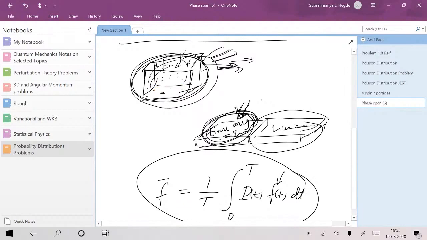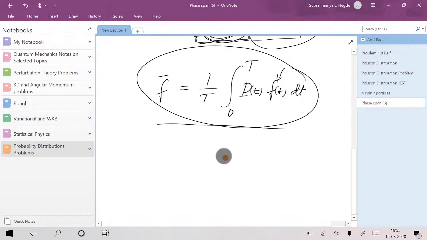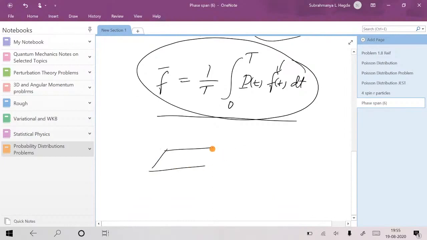So quickly, what is time average? That's what you are asking, am I right? Yes, sir. Whatever parameter you are seeing, look here. Suppose you are leaving a gas in a container, some cubical container.